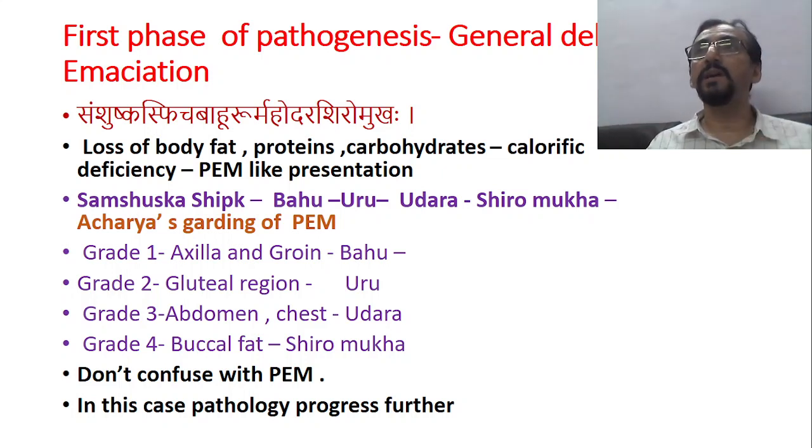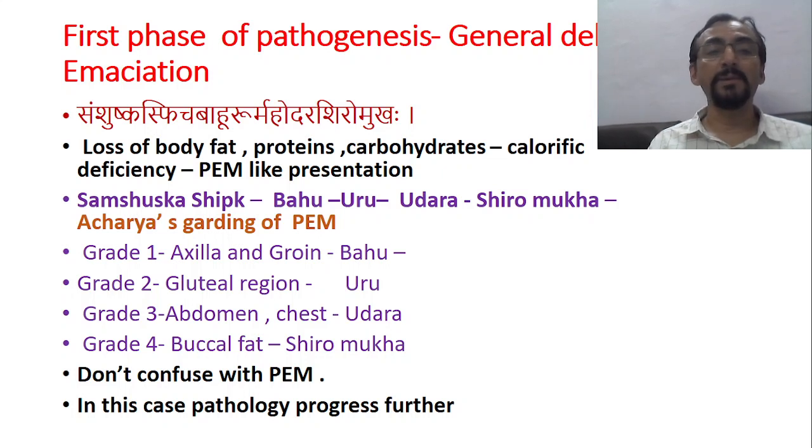And very beautifully Kashyapa explains this depletion in an order. How the muscle mass is wasted, it is not random. One by one it is going on. So what he says, Samshushka Spik Bahu Uru Mahodara Shiro Mukha, there is kshaya of the muscle mass of the spik, bahu, uru, mahodara, shiro and mukha. There is loss of body fat, protein and carbohydrate, and caloric insufficiency will be there, just like PEM-like conditions. But the order he mentioned, how the kshaya occurs, that is very typical.